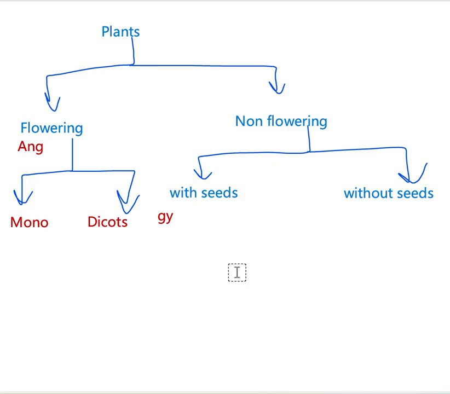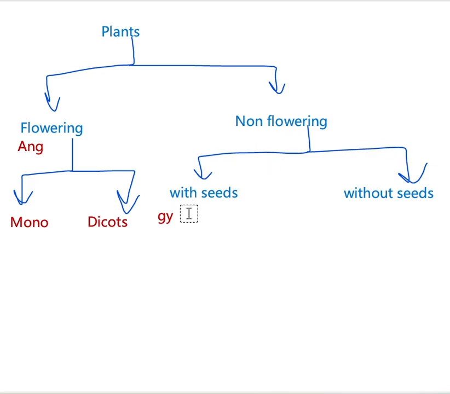So again, plants can be divided into two as flowering plants and non-flowering plants. Flowering plants means the plants that bear flowers. Non-flowering plants means the plants that do not bear flowers, and these non-flowering plants again can be divided into two as non-flowering plants with seeds and non-flowering plants without seeds.